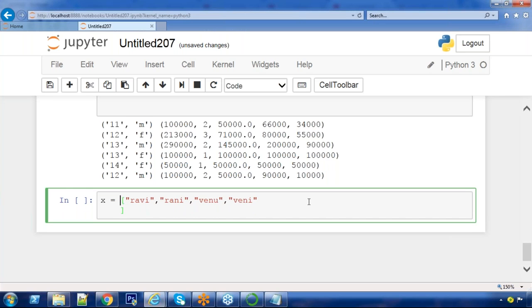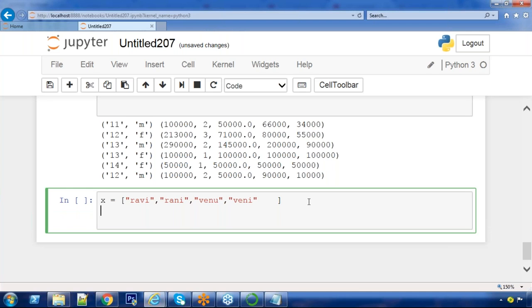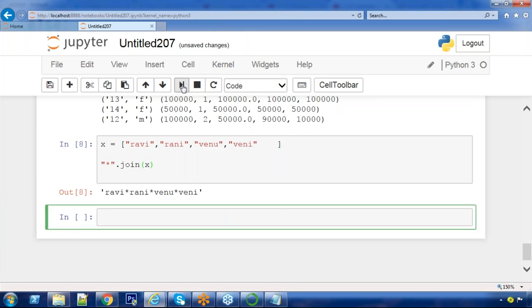Observe this. What technique am I applying? A simple technique here. I want a star as delimiter between each name, between each element. I want star as delimiter. Star dot join of that X. Now check it. It returns a single string. Observe the output, all of you. Between each element, star is placed or not. This technique I am going to apply now.